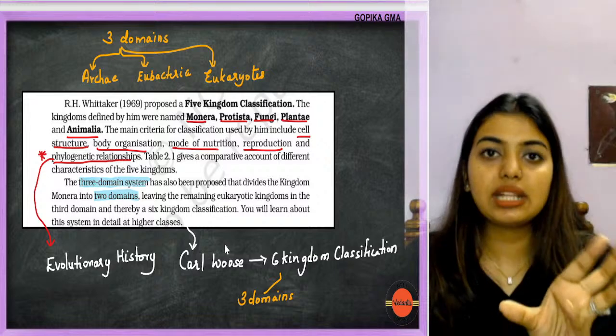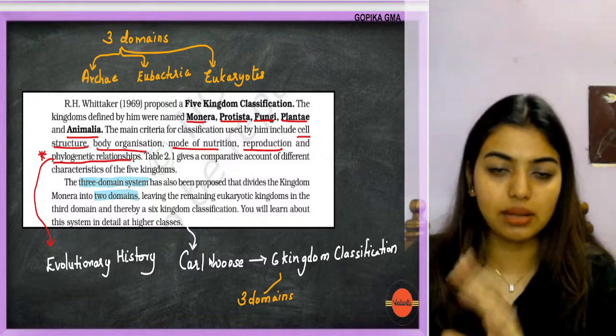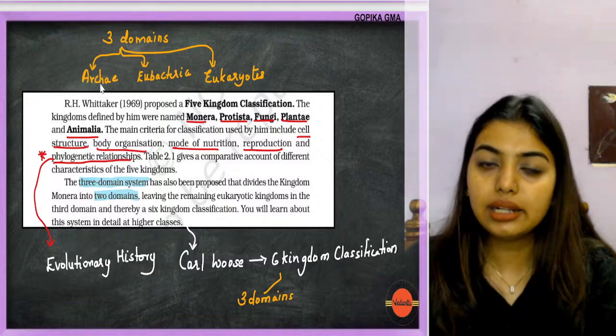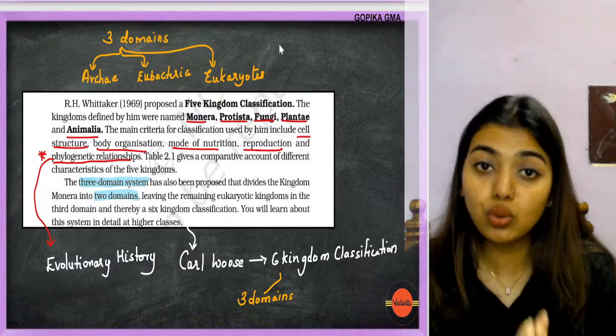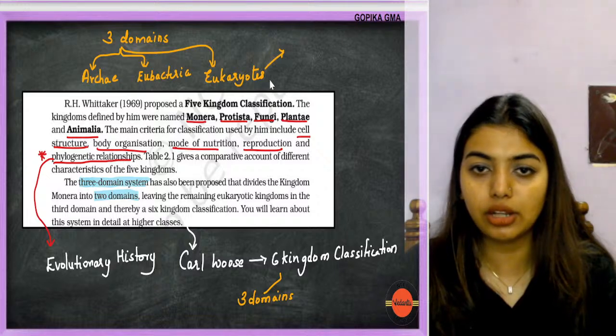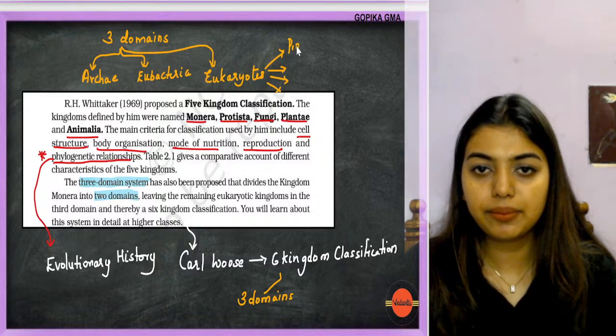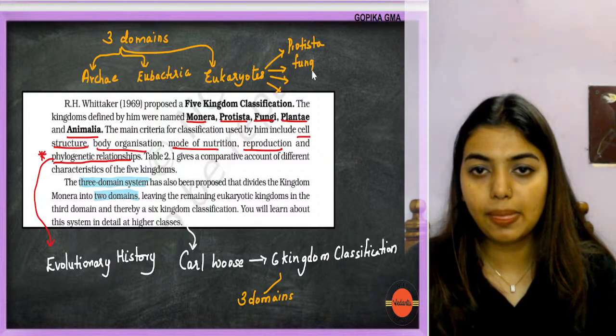This three domains he categorized into six kingdoms. How is that possible? Under Archaea came Archaebacteria. Under Eubacteria came Eubacteria. Under eukaryotes, he put all four of them: Protista, fungi, plantae and animalia.